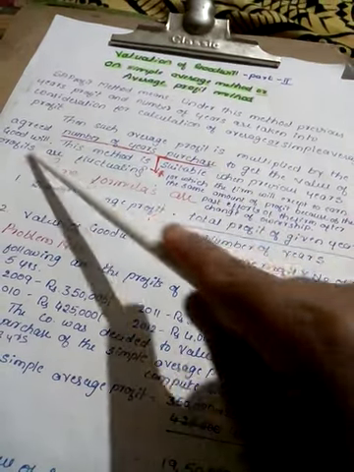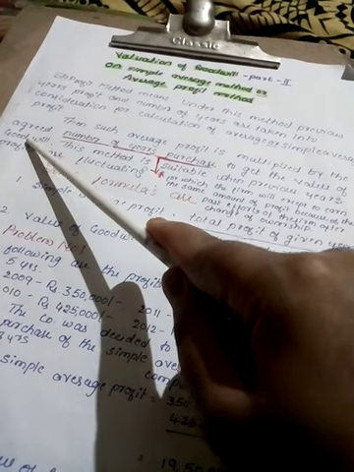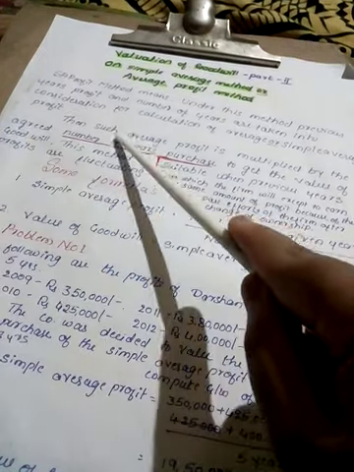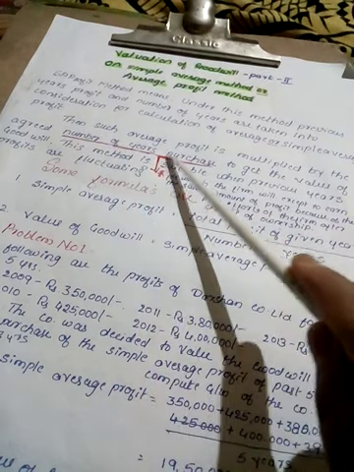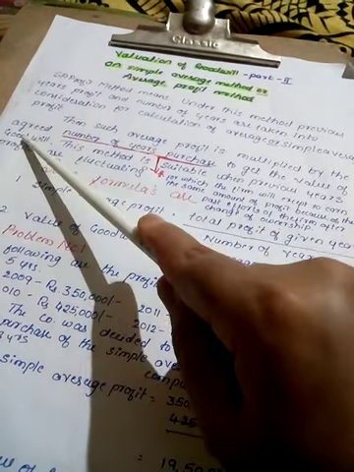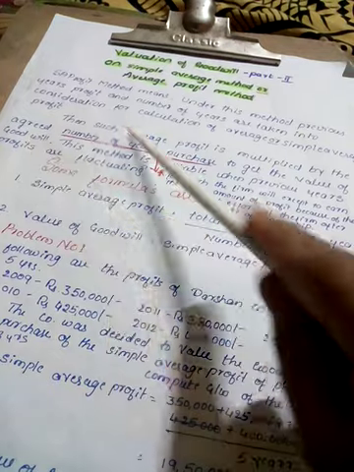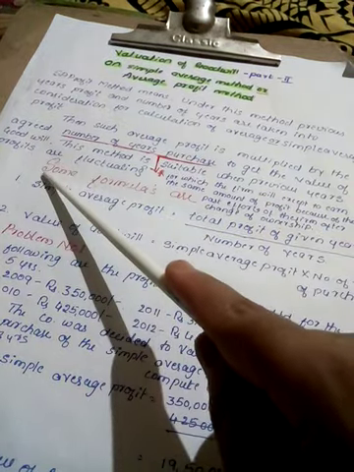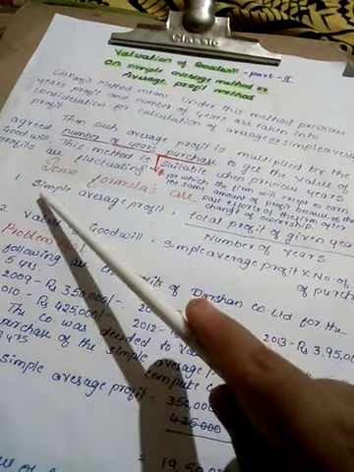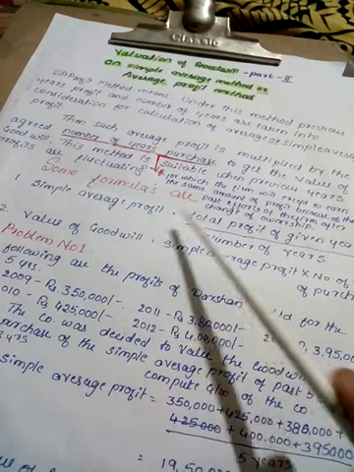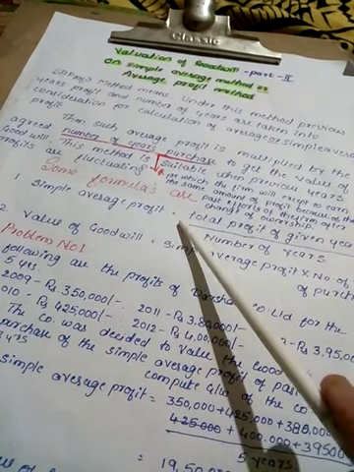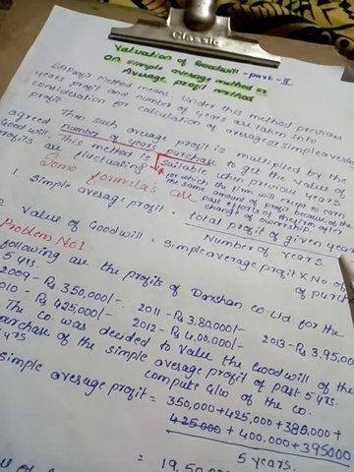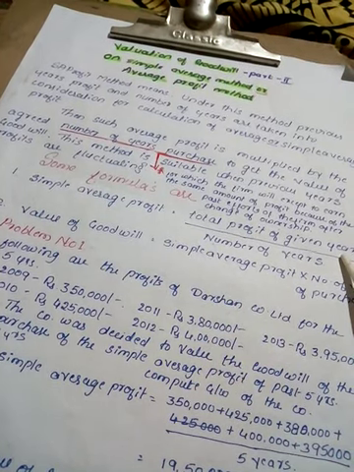That means the valuation of the goodwill will be calculated on the basis of the average profit, multiplied by the number of years of purchase. That will give the value of the goodwill of the company. The same thing I write as a formula: simple average profit is equal to total profit of the given years divided by number of years. The total profit of the given years is the past years' profit.